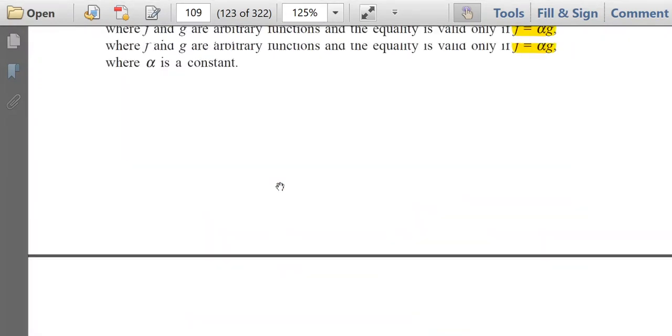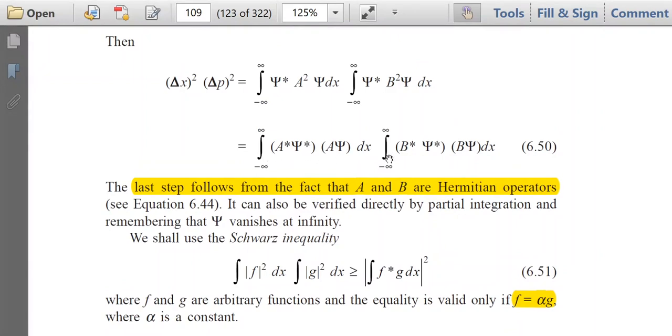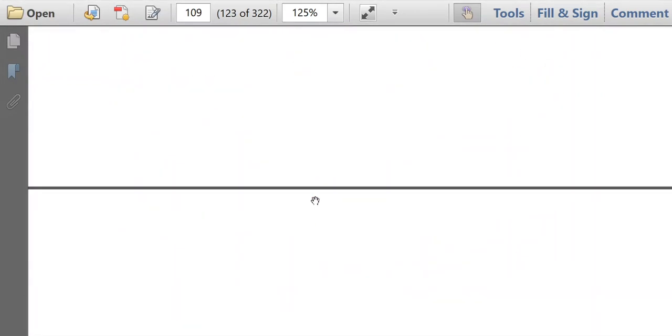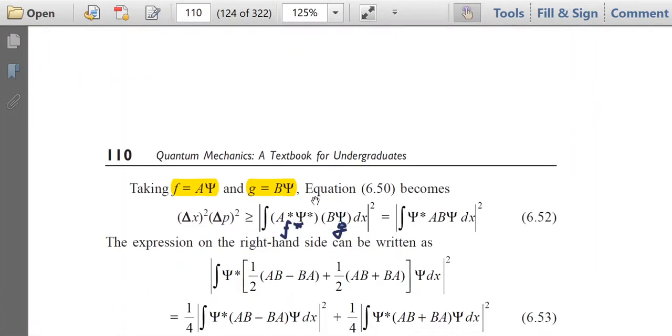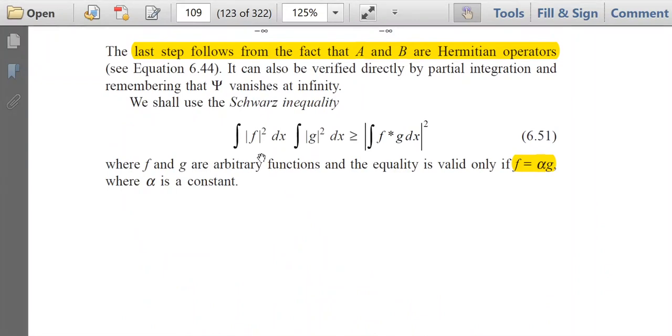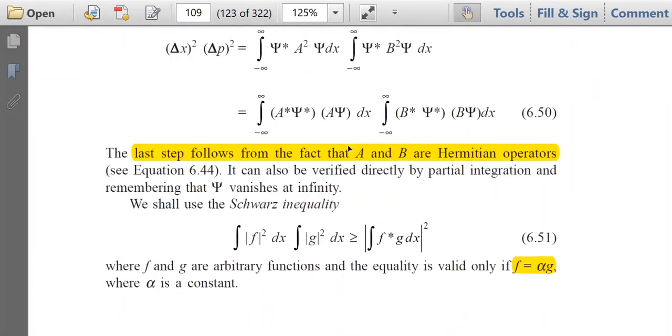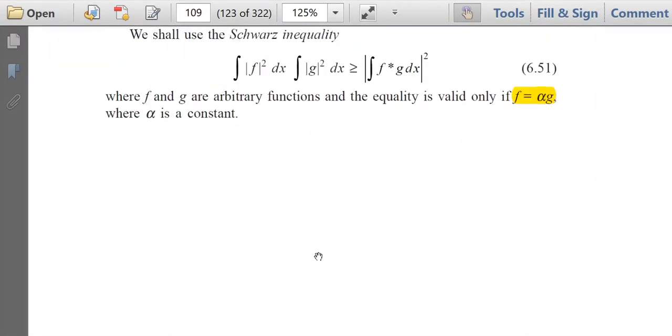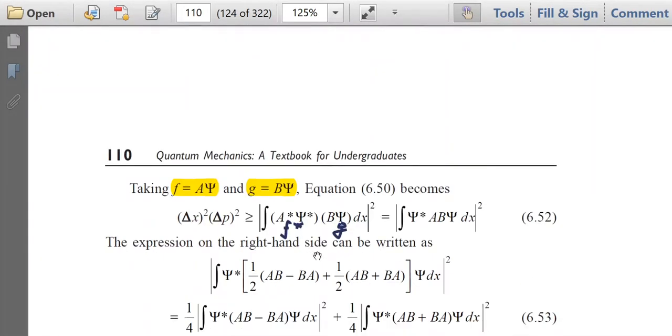Then equation 6.50 becomes, if we express f equal to a psi and g equal to b psi, then this equation, equation 6.50, can be written employing this inequality. You see how we are using this. So delta x square delta p square is greater than or equal to mod of f star g square.